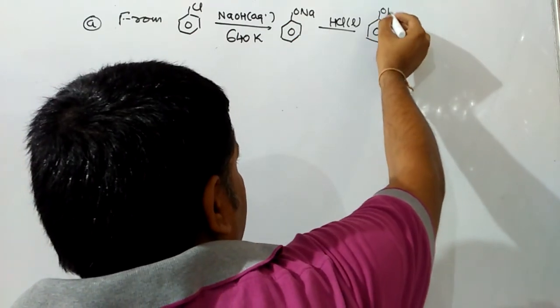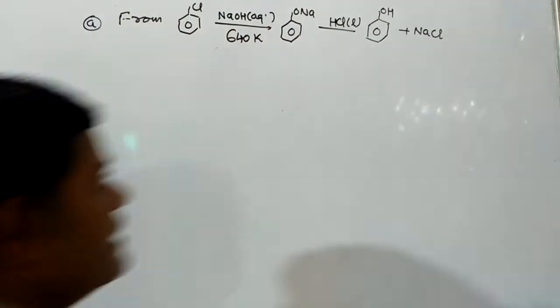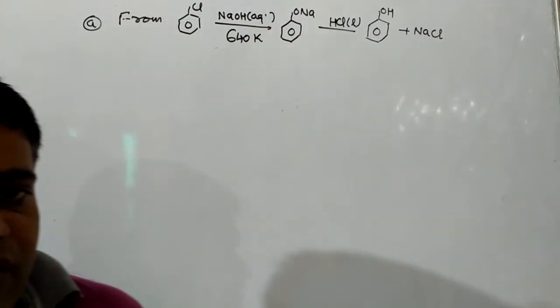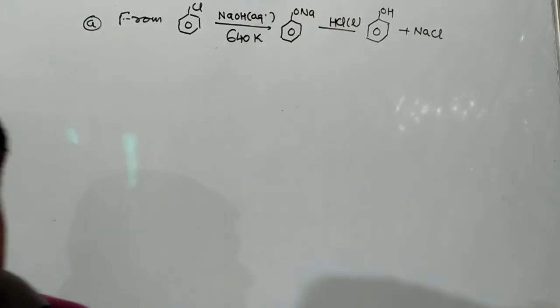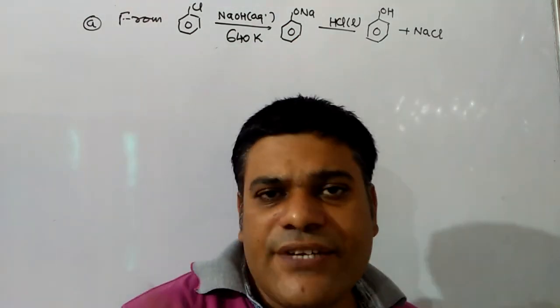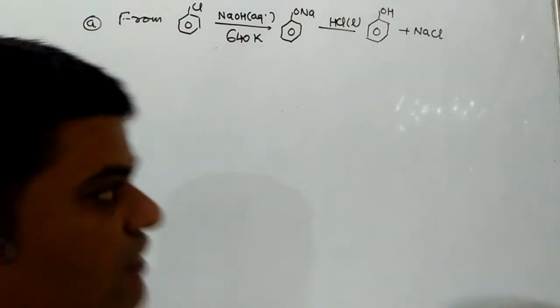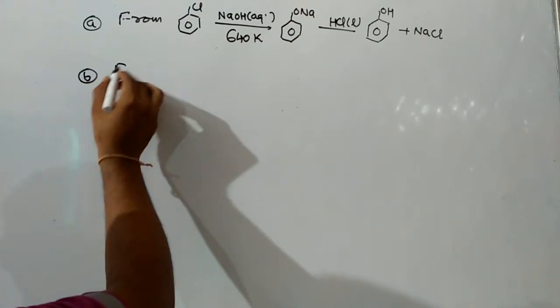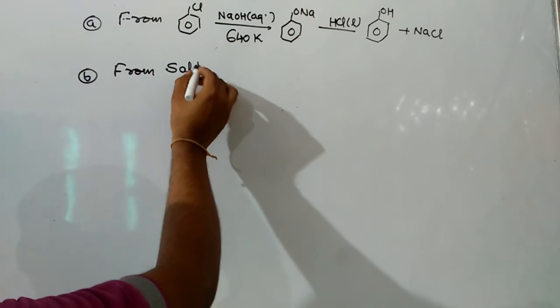In this process, first chlorobenzene is reacted with aqueous NaOH at 640 Kelvin temperature, due to which the product formed will be sodium phenoxide, and that sodium phenoxide reacts with concentrated HCl to produce phenol. The second method will be from salicylic acid. It is a very important method.